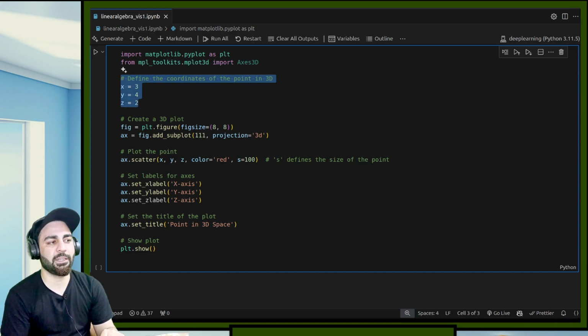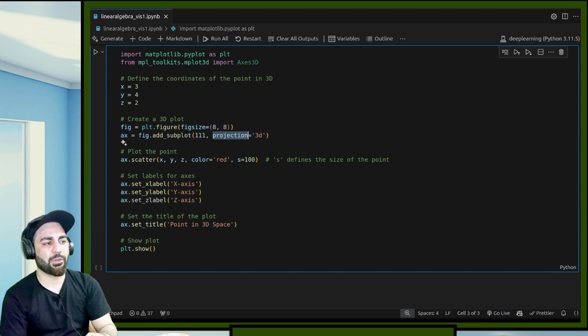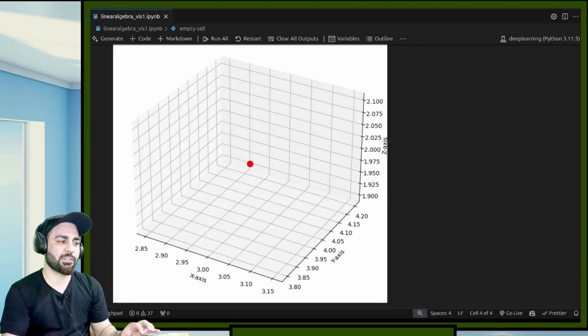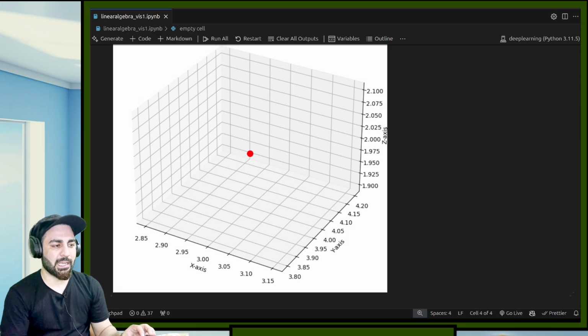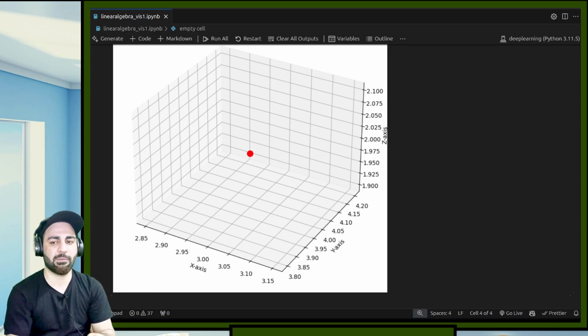So here I'm defining 3 points x, y and z, 3 coordinates for the point, and now again calling this figure, and then I'm saying axis dot add subplot 1 1 1, which basically means create this subplot, and projection is 3d. This is important, this will create the 3D axes. Then I'm saying create a scatter plot with these coordinates x, y and z, and the color should be red, and the size is 100, and then this is just labeling stuff. So if I just show this to you, you can see this is x axis, y axis and z axis, and this is the point in 3D on a 2D surface. We have somehow projected 3D points on a 2D surface.